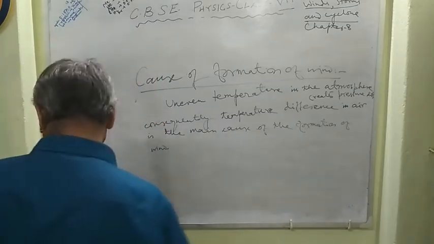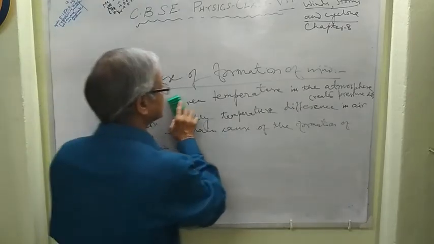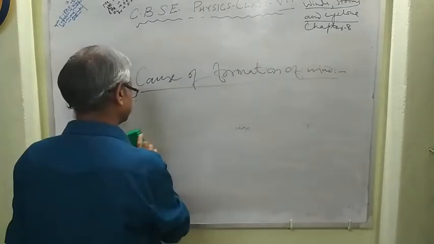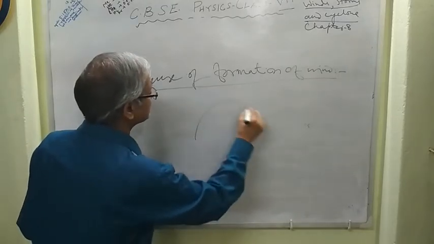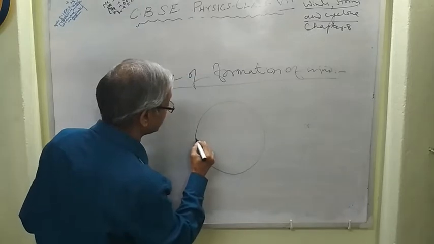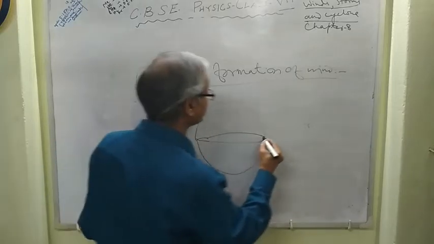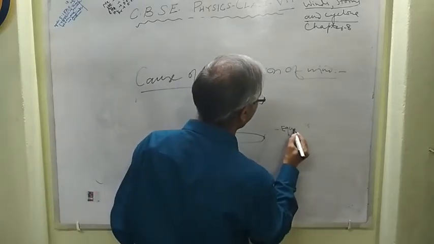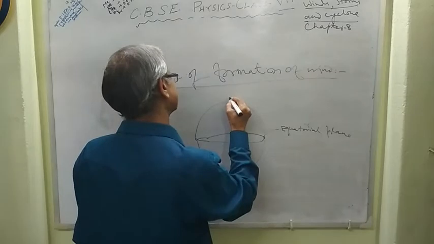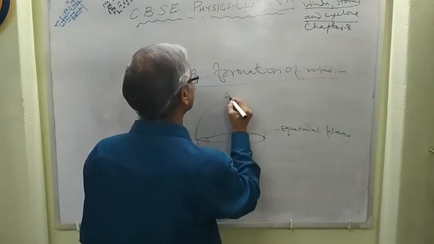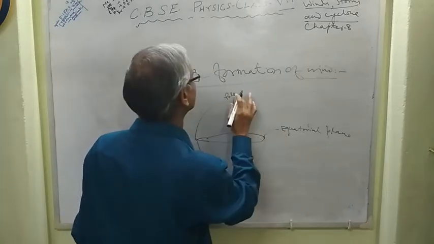We discuss it in the following way. To write this, let us consider two regions: the equator, this is the Earth, this is the equatorial plane, and this is the polar region, the poles, North Pole and South Pole.